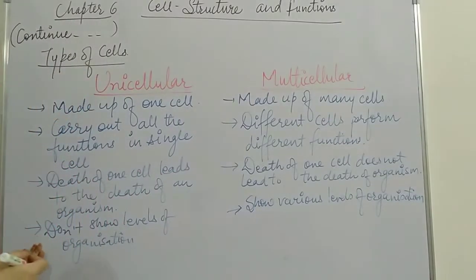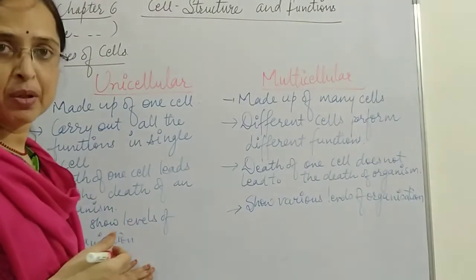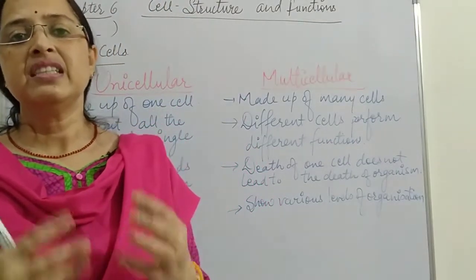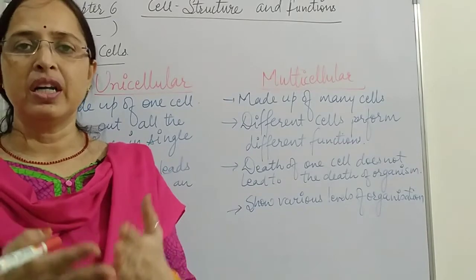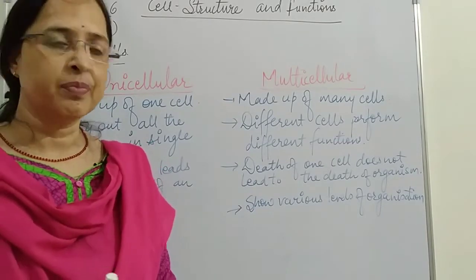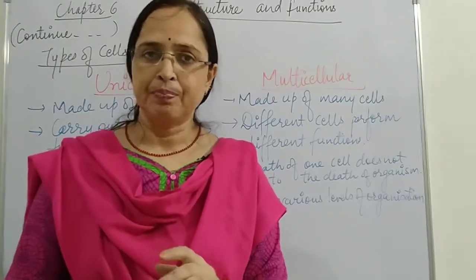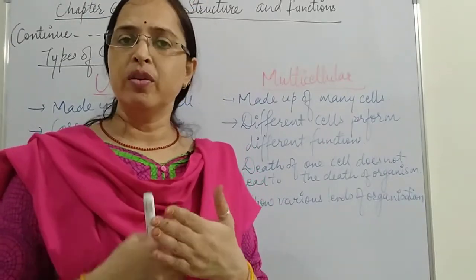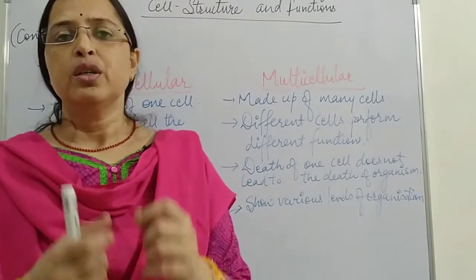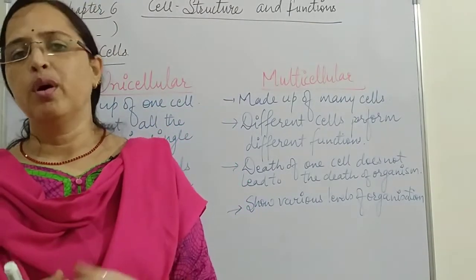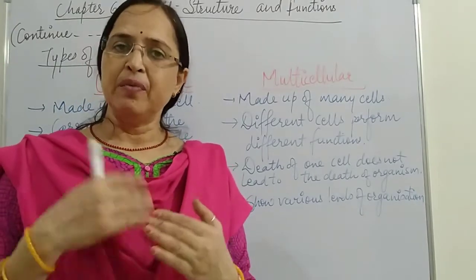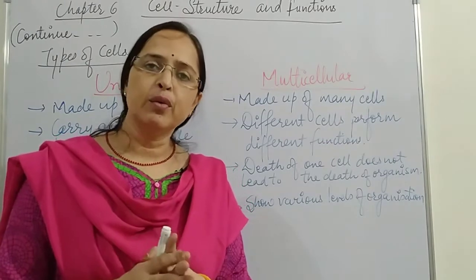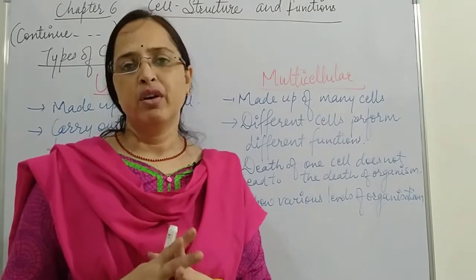The next point is that they don't show levels of organization because their body is made up of a single cell only. So they show only the cellular level of organization. But in multicellular organisms, different levels of organization can be seen. In the lower forms, there are organisms whose body is made up of only tissues. Then when we go higher, there are organisms that have organ level of organization.